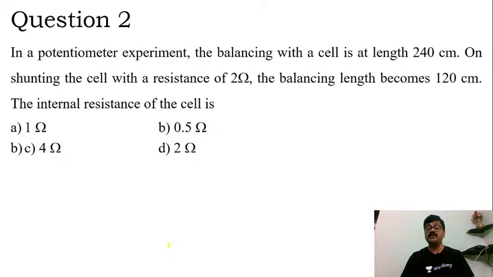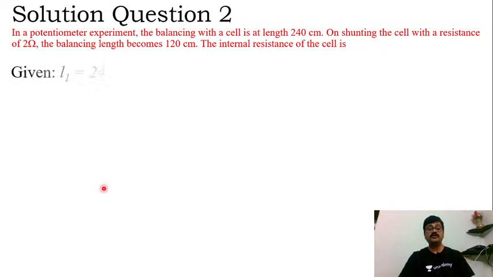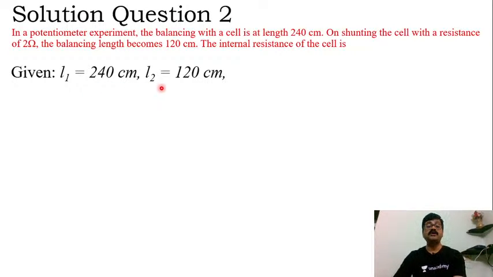On shunting the cell with a resistance of 2 ohm, the balancing length becomes 120 centimeter. The internal resistance of the cell is. Now, here, my dear students, this problem is based on internal resistance by using the potentiometer process. So hence we can write the given things as L1 is given to us as 240 centimeter, L2 is given to us as 120 centimeter, and the resistance is 2 ohm here, and we should find small r, that is internal resistance.